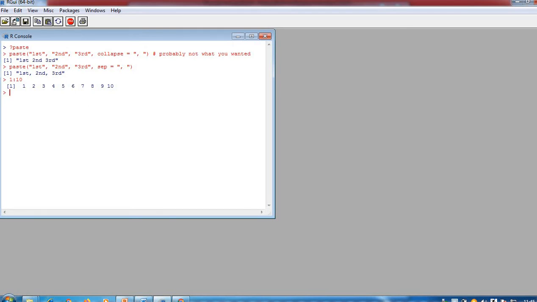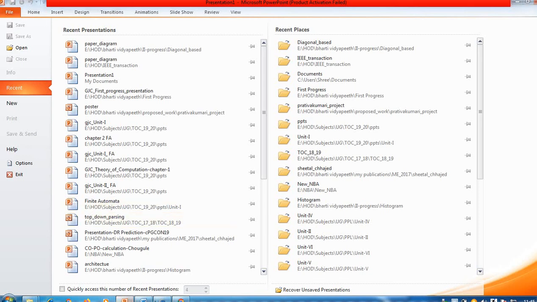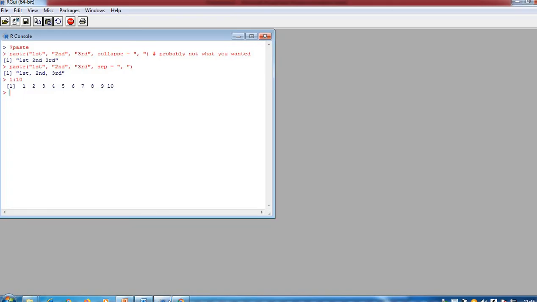The next option: suppose I have one string, hello, and I want to convert it to uppercase. I pass this string to the function, and it shows the result in uppercase.